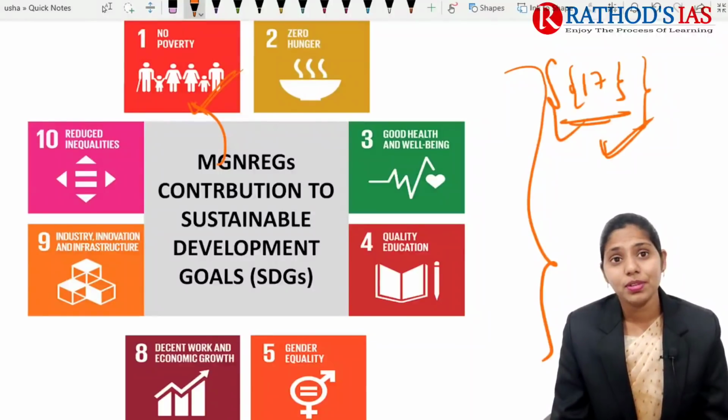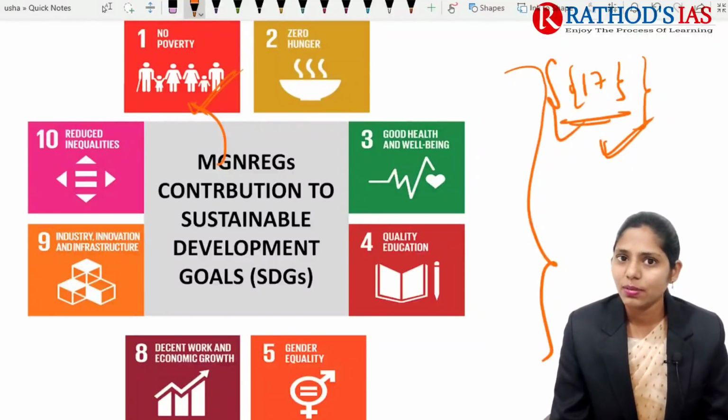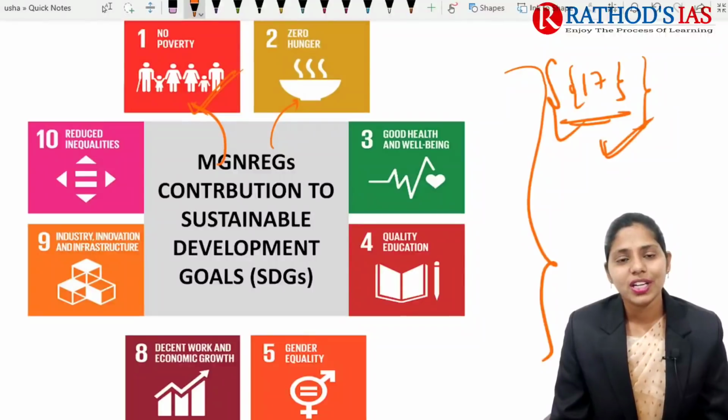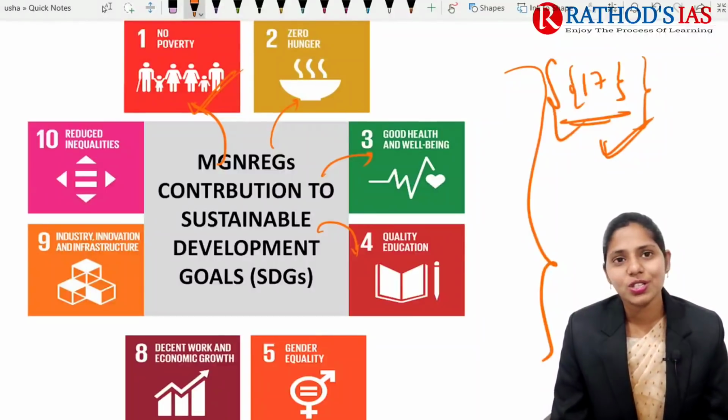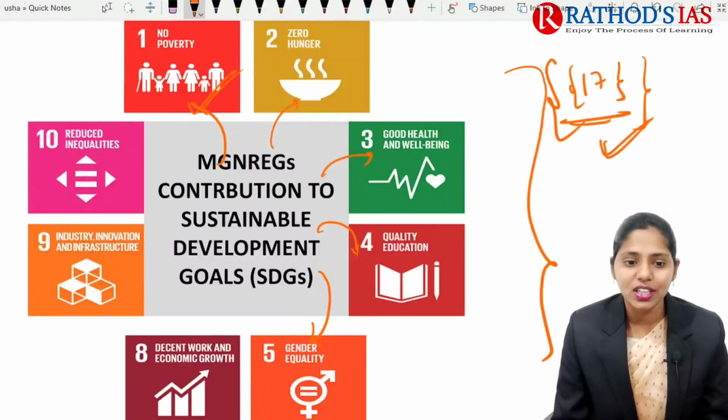Whenever people get money, they create demand in the market and get proper food, so there will be zero hunger. They will have money in their hands and go to hospital if there is any problem, so good health and well-being will be ensured. People will send their children to school when parents get proper employment guarantee, so quality education becomes available, and that will be helpful for gender equality.